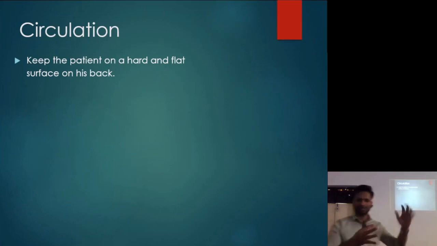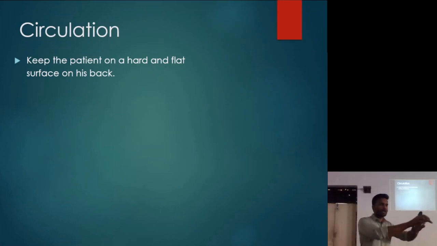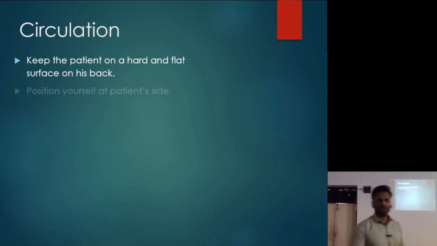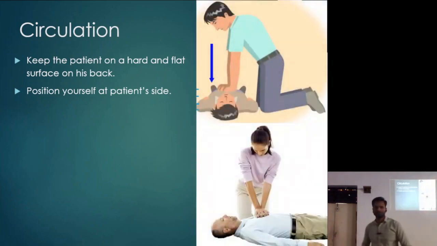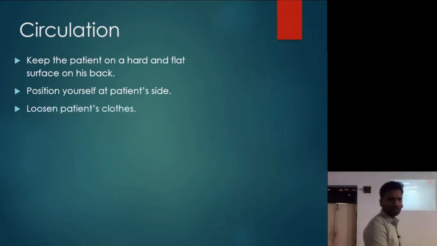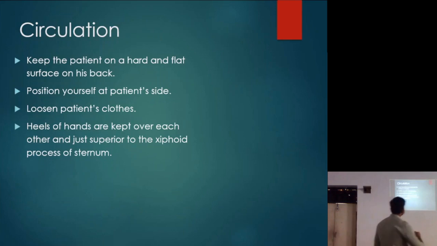Your fingers should be intermingled, and you're going to apply the force with the heel of your hand, from here. Of course, you're not going to straddle the patient. You're going to sit on the side of the patient. Your heel, elbow, and shoulder should be in one straight line. Keep it straight like this. This should not bend. Can you see? This is in one straight line: heel, elbow, and shoulder. Loosen the patient's clothes. The heels are kept over each other.